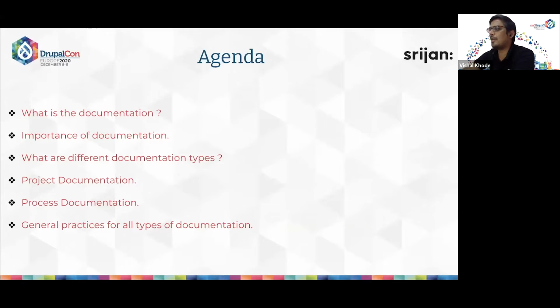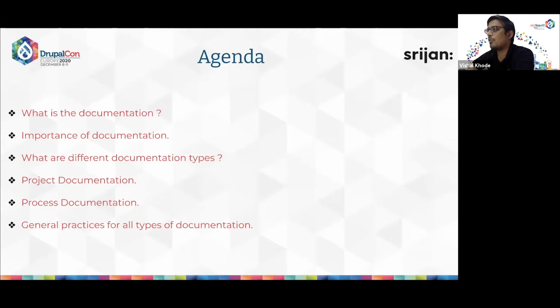Following is the agenda for today's session. We'll talk about what documentation is and why we need it. Then we will talk about the importance of documentation and why we need everything documented when we already had our verbal conversation.